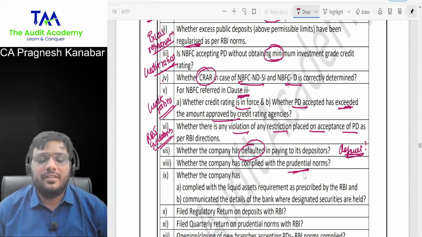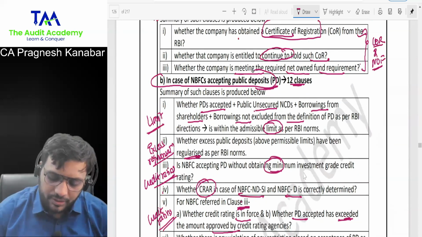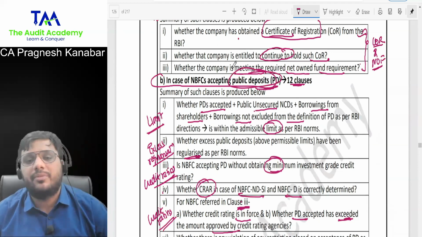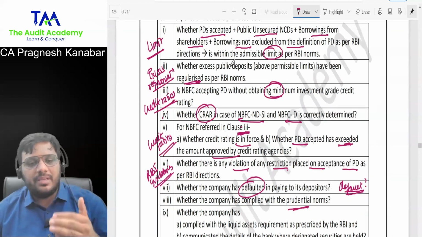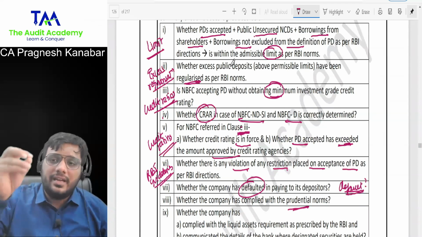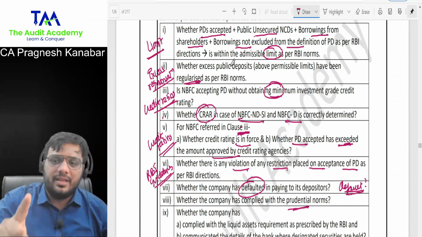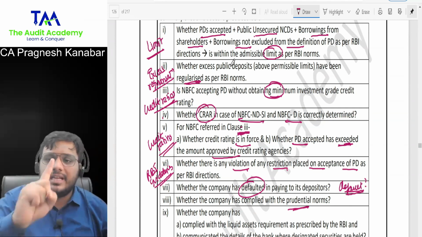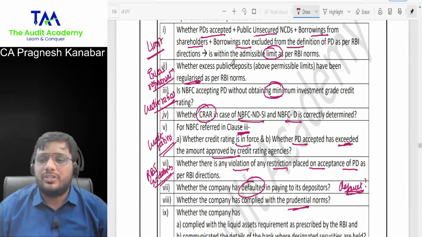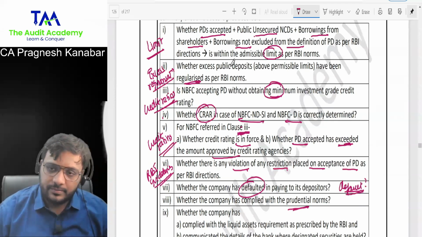So tell me, this whole list over here, whatever clauses you are studying, is for NBFCs accepting public deposits. So tell me, if NBFC accepting public deposits has not classified an asset which is overdue for more than 3 months as NPA, then can I say it has violated the norms? Yes or no, sir? Yes or no, sir? Quick answer. All right.